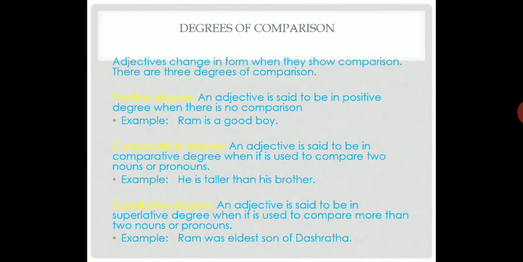I hope you understand the chapter adjective. Now in the next task, I will give you formation of degree of comparison. That also you have to write down in your notebook. Till now from the video you have to write down the types of adjective with one example, then uses of few and a few, uses of little and a little with one example, then degree of comparison definitions with one example.